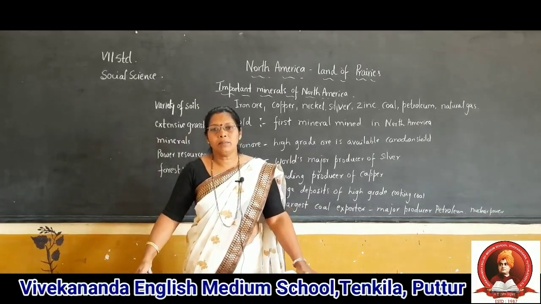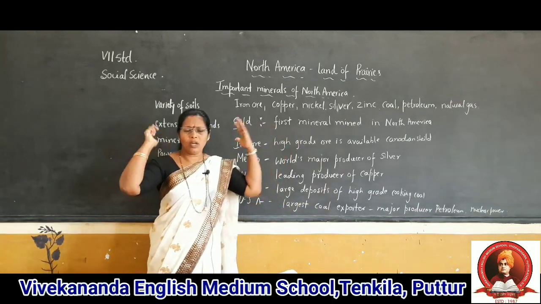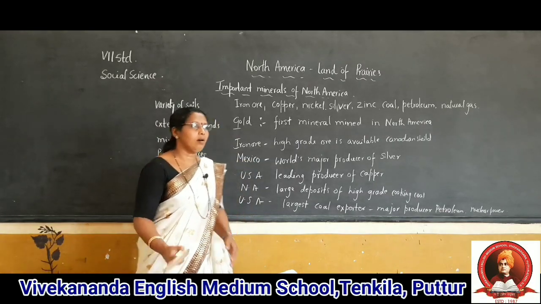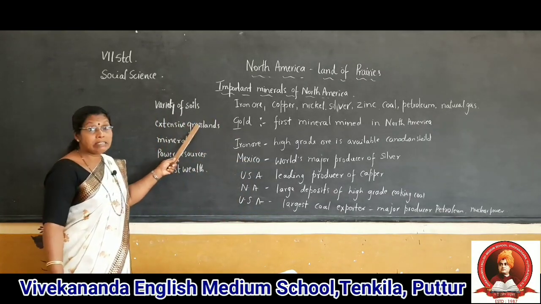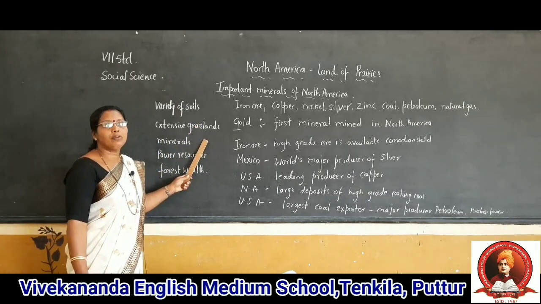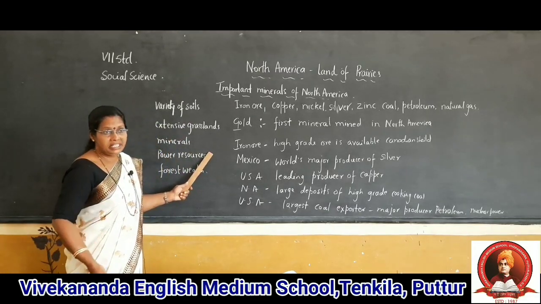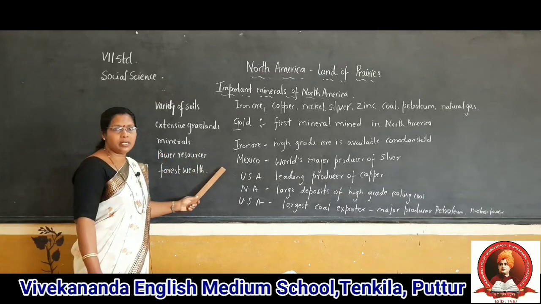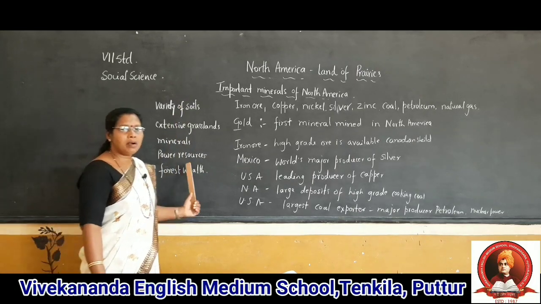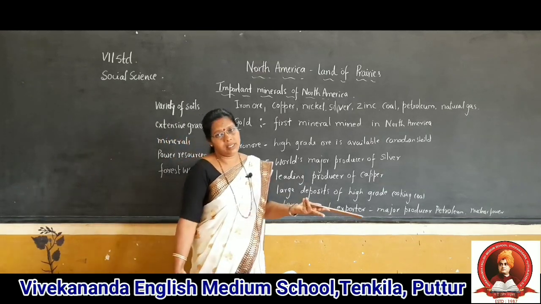North America is blessed with abundant natural resources. A very large amount of natural resources are available in North America. One is the variety of soils, which is helpful for growing crops. Extensive grassland is also very helpful for rearing animals. Minerals are available for the industries, power resources for the industries, and forest wealth. These natural resources are abundantly available in North America. That is why it is one of the developed nations.